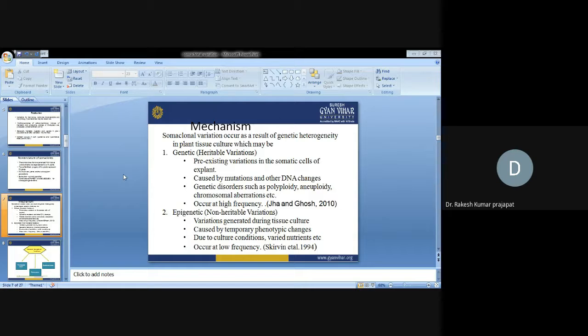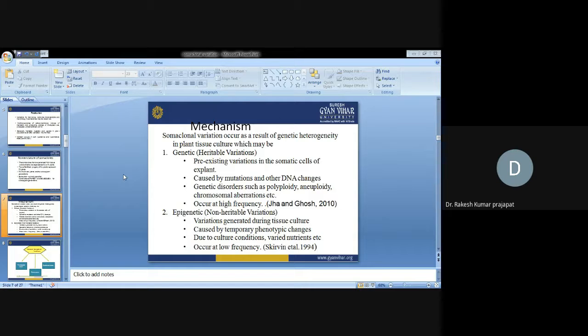Genetic variations are heritable. Pre-existing variations in somatic cells of the plant are caused by mutations and other DNA changes. Genetic changes always occur in the DNA sequences. They either change the DNA nucleotide sequence or a single nucleotide. Those are mutations, SNPs, single nucleotide polymorphisms, insertions or deletions in the nucleotide sequence of a particular gene. If they are expressed in a particular trait, this leads to generating different classes of somaclonal variants.